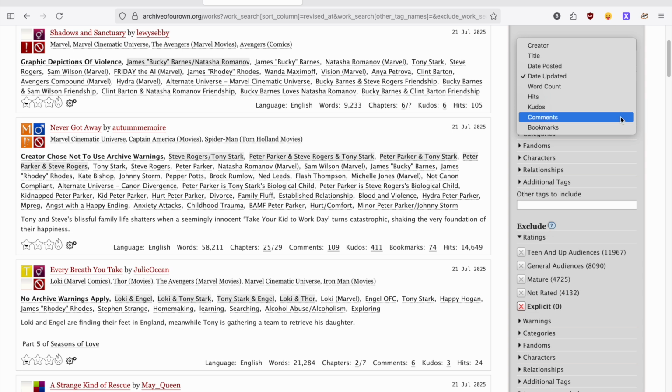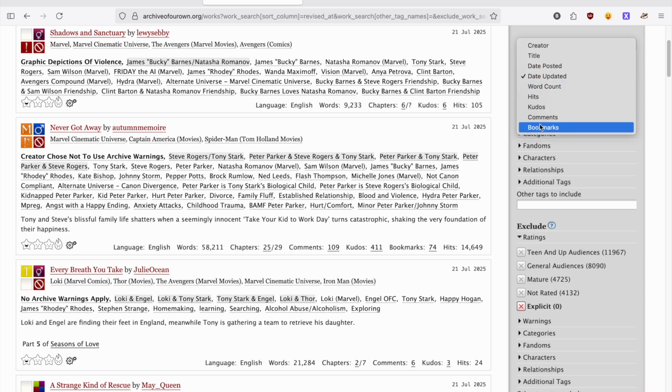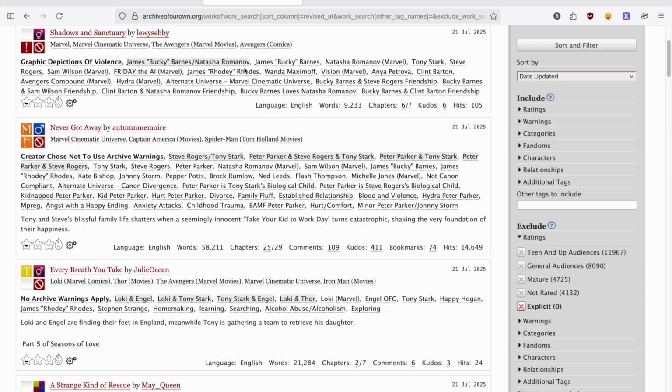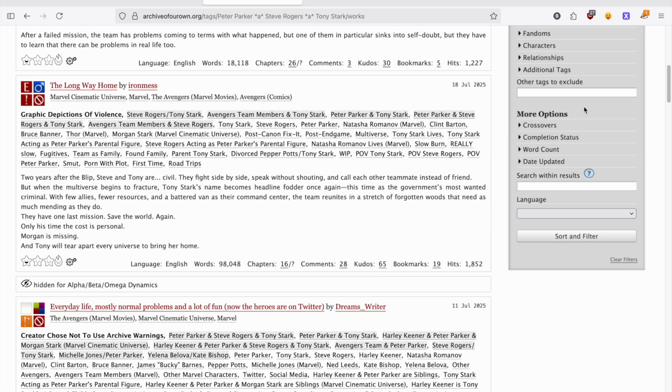Sorting by comments and bookmarks will also tilt numbers towards older, multi-chapter fics, but since those are generally positive responses, they, and especially bookmarks, will help bring up fics that lots of people have enjoyed. Of course, this doesn't mean there aren't overlooked gems in the tag, so explore widely. Note, character x character, or character ampersand character, is platonic. Character/character is romantic. Order of names does not matter because Ao3's wonderful tag wranglers synonymize tags and will only canonize one version of a concept. Canon tags come up in tag searches and in suggestions for tagging your works.